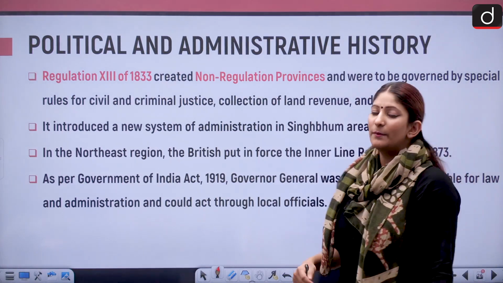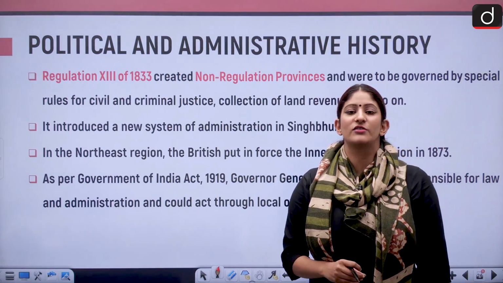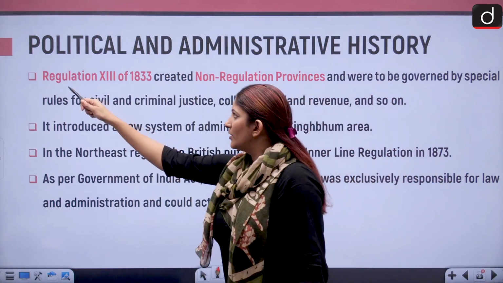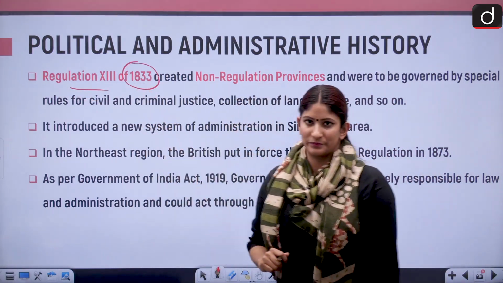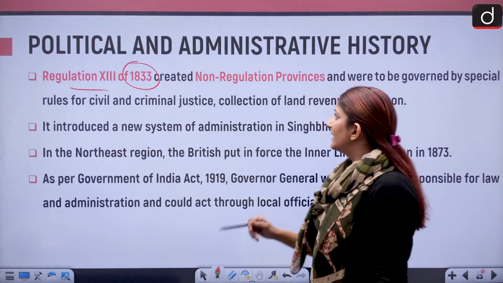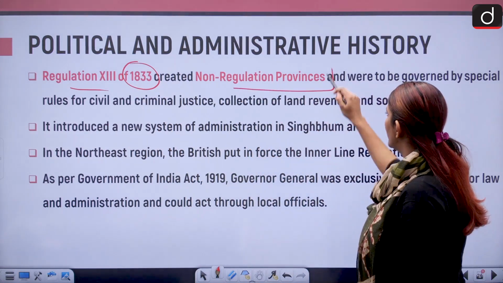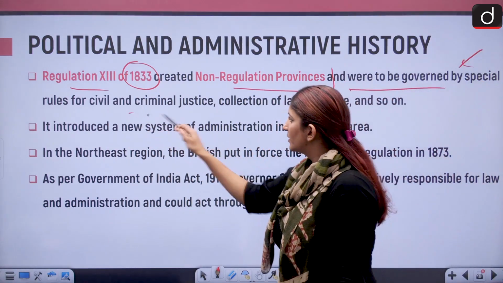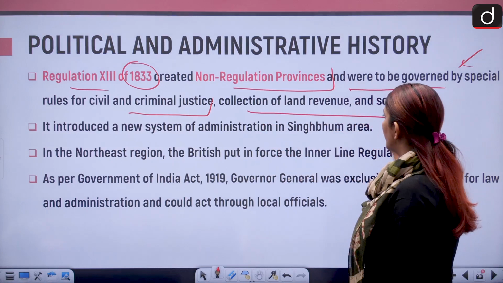Now let's talk about the political and administrative history of the tribes. If we talk about that, Regulation 13 of 1833, what did it do? It created non-regulation provinces, which were to be governed by special rules for civil and criminal justice, collection of land revenue, and so on.